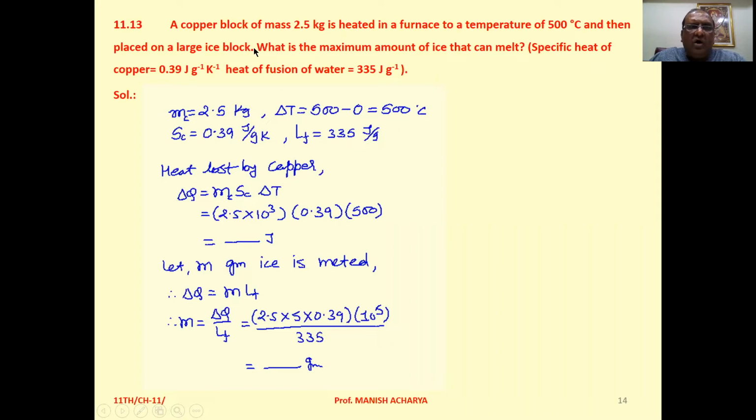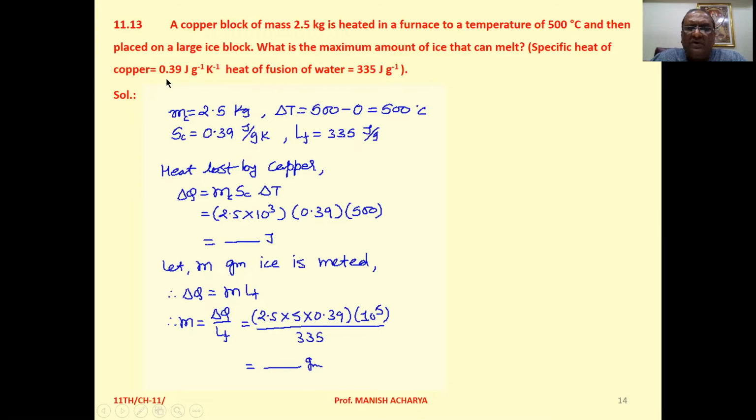11.13. A copper block of mass 2.5 kilogram is heated in a furnace to a temperature of 500 degrees Celsius and then placed on a large ice block. What is the maximum amount of ice that can melt?